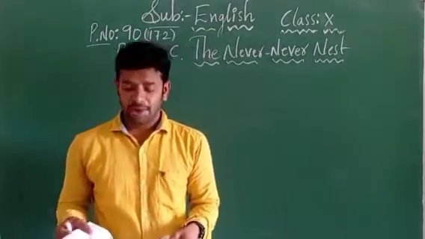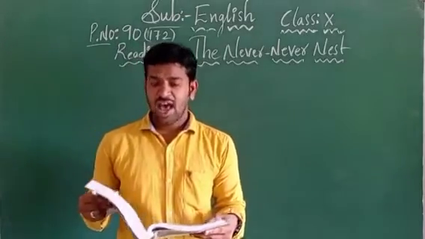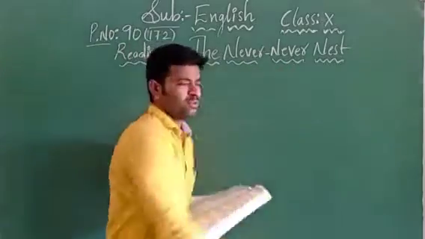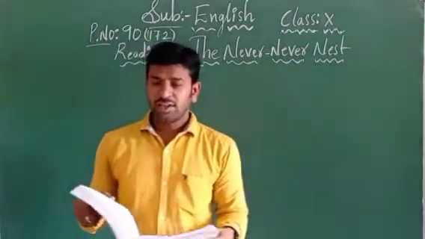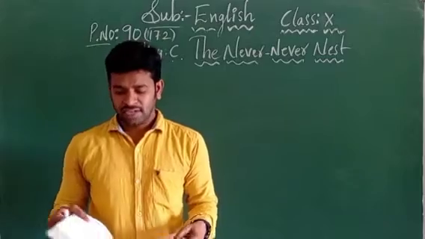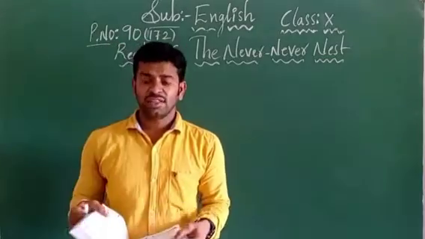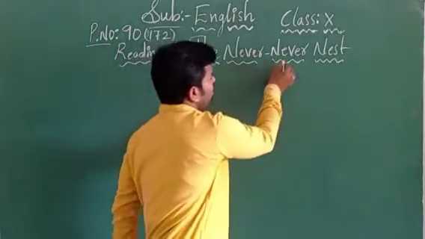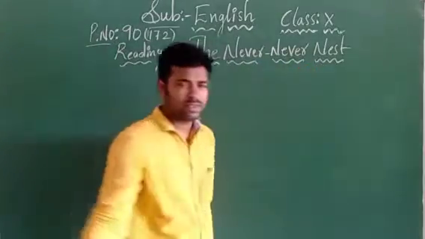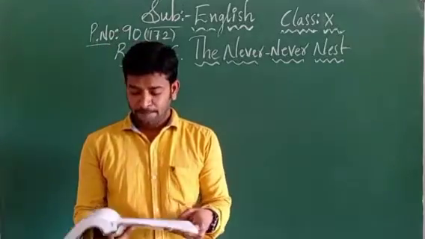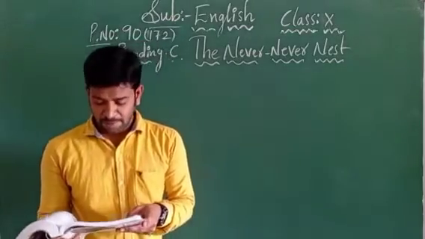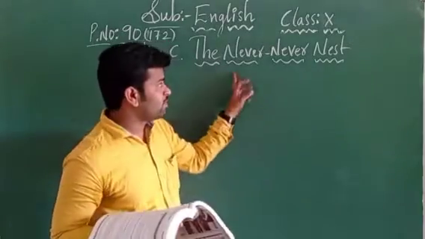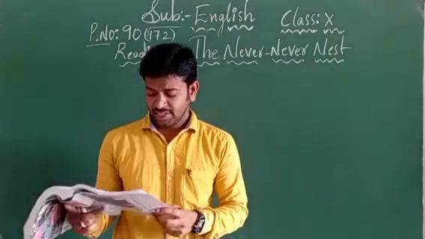The title of the play, The Never Nest, has two nevers. Yes or no, children? Here we can see one never, and here we can see the second never. So what does it mean? It means ensuring that the nest would never be built. The Never Nest is nothing but the nest never being built. Why has the double never been given here?